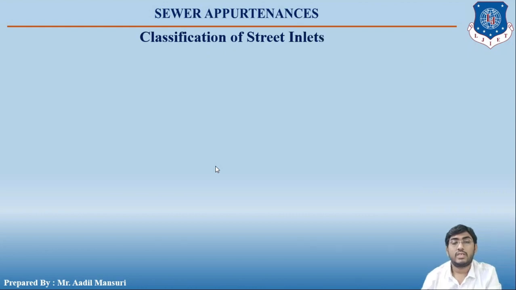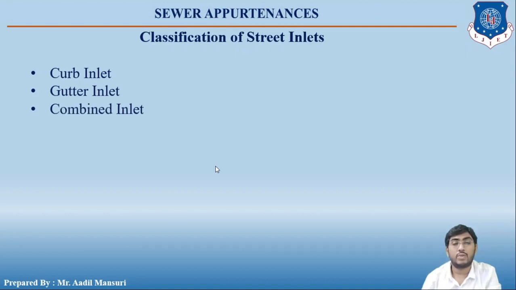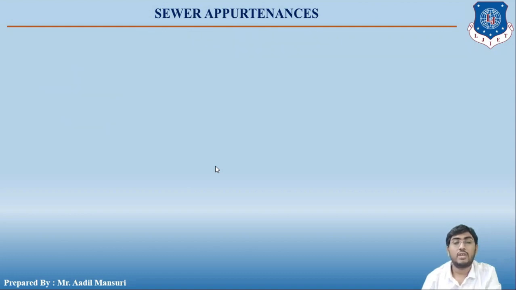Okay students, so let us now talk about the classification of street inlets. There are three types of street inlets. The first one is known as curb inlet, the second one is known as gutter inlet, and the third one is known as the combined inlet. Okay, so let us have a look at each of them one by one.